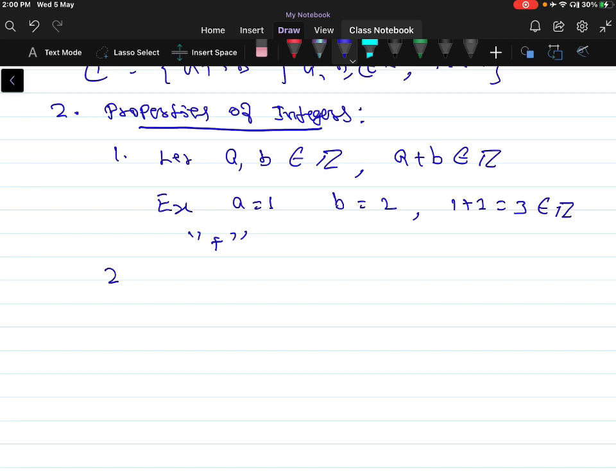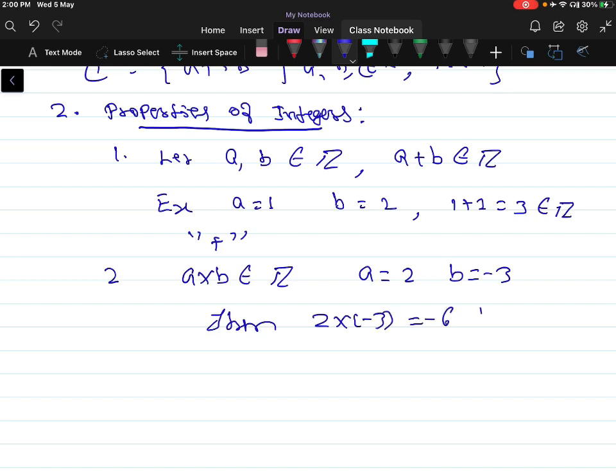When you multiply the two integers, a into b is again an element of Z. For example, if you take a equal to 2 and b equal to -3, then 2 into -3, that is equal to -6, is an element of Z. Therefore the set of integers is closed with respect to multiplication.